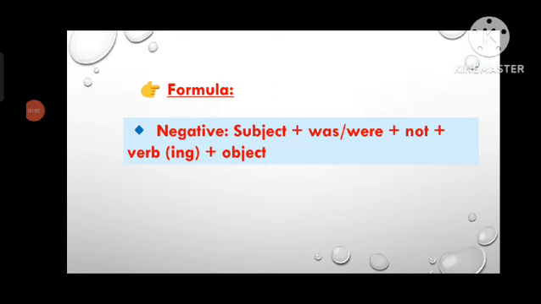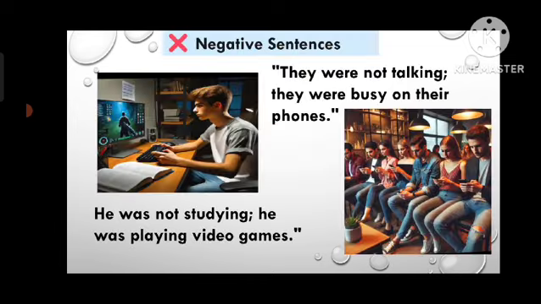Formula of negative sentences: subject, was/were plus not, verb-ing plus object. Now let's see how to make negative sentences. First one is, they were not talking, they were busy on their phones. Next one is, he was not studying, he was playing video games.